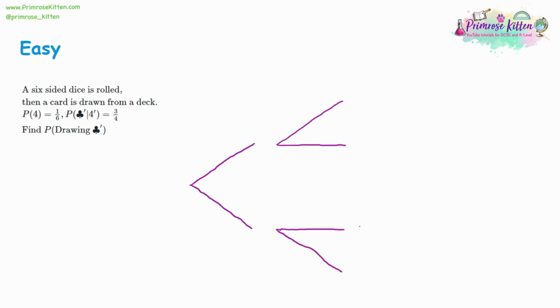So let's look at what the question's asking for. Well, the probability of rolling a 4 on the dice. So we're going to have 4 and not 4. The probability of getting a 4 is 1/6. So not getting a 4 might be 5/6. Another thing to look out for is they might not give you this, because if it says it's a fair dice, then you should know that any one of the sides will be 1 out of 6. So you won't necessarily get that information.